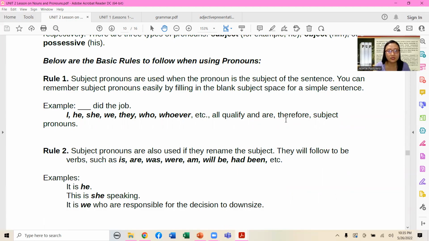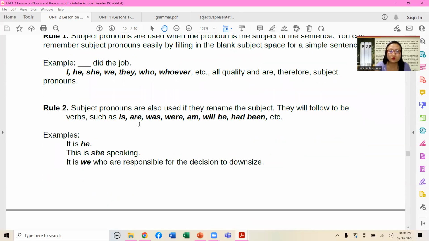So you would notice that if there is a blank in the beginning, you have to decide which of the following pronouns is the most suitable to fix the entire sentence. Would it be I did the job, he did the job, she did the job, we, they, who, whoever? You just have to choose, because these are considered subject pronouns. Rule number 2, subject pronouns are also used if they rename the subject. They will follow to be verbs such as is, are, was, were, am, will be, had, and also been.